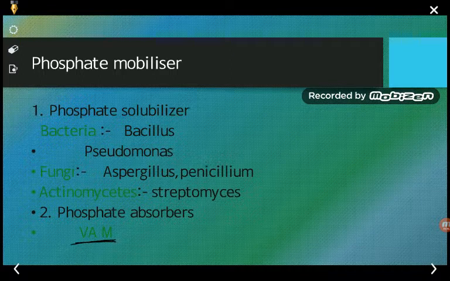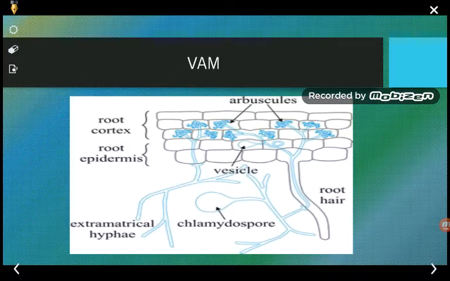So you can say that this is one type of fungi in association with the plant. Here we can see VAM, a type of fungi, where the fungi is associated with the plant roots. This is the plant part. Here you can find the root. This is the fungi.